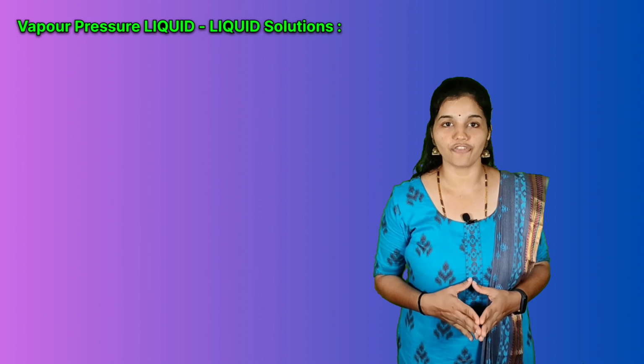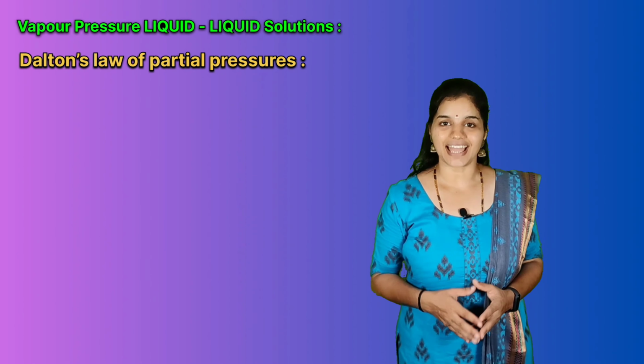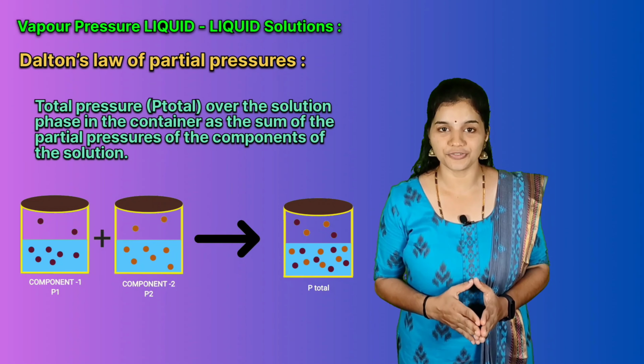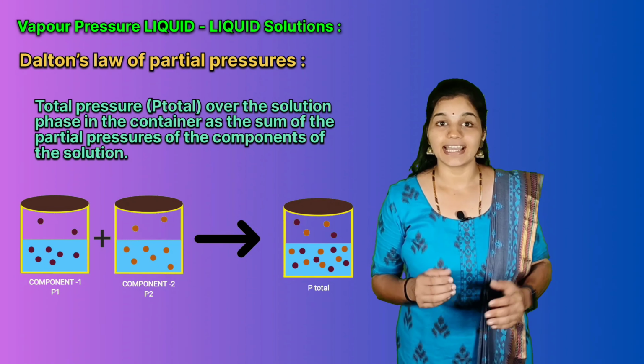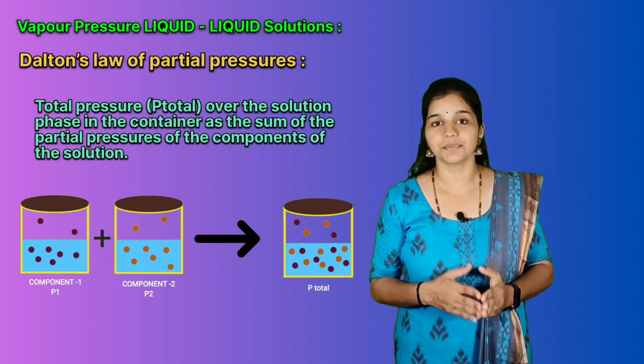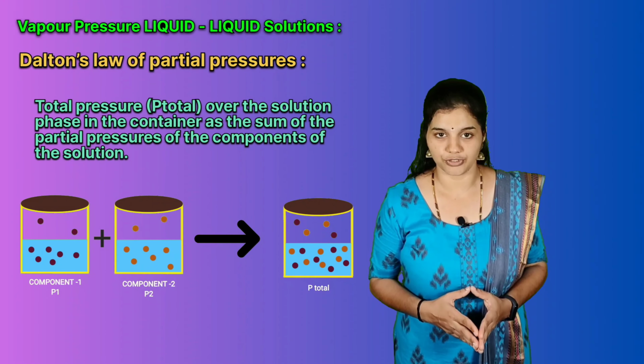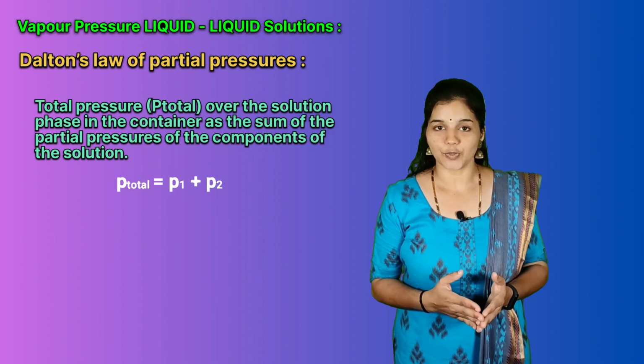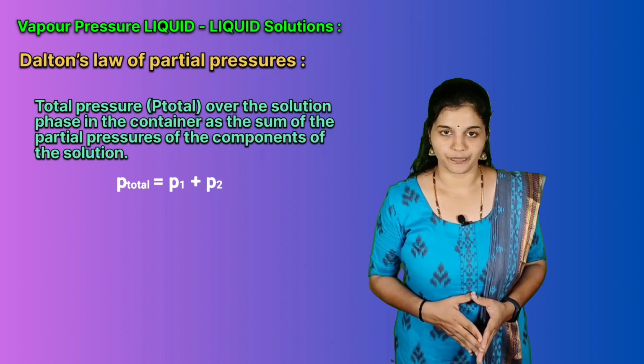According to Dalton's law of partial pressure, we can write the total pressure, that is P total, over the solution phase in the container as the sum of the partial pressures of the components of the solution. That is, P total is equal to P1 plus P2.